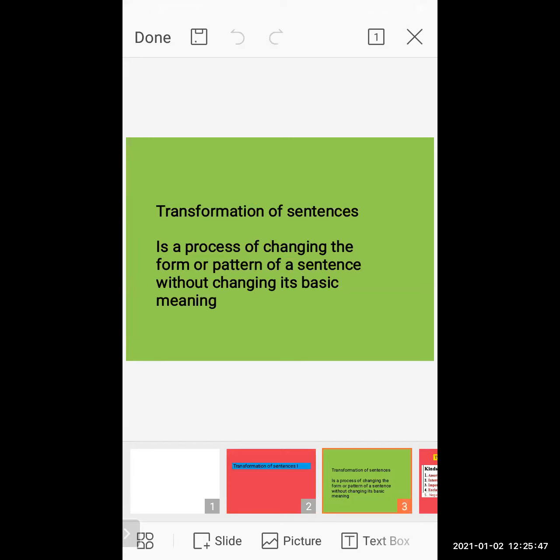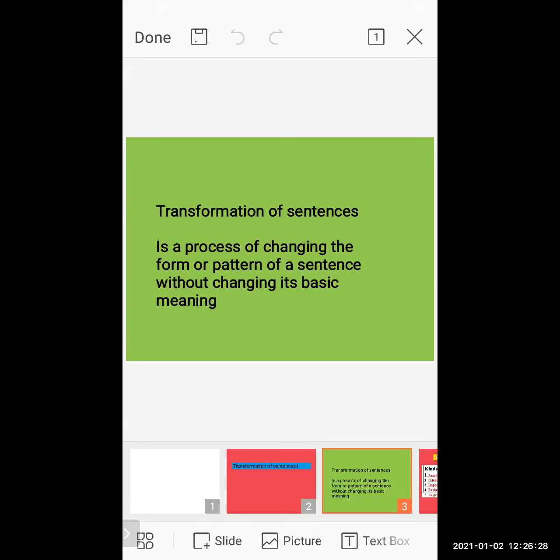Let me see the meaning of transformation of sentences. It is a process of changing the form or pattern of a sentence without changing its basic meaning. Now students, it's one kind of process where you have to change the pattern, the formation of a sentence. That means you just have to change the sentence structure. But how do you change it? Without changing its basic meaning.